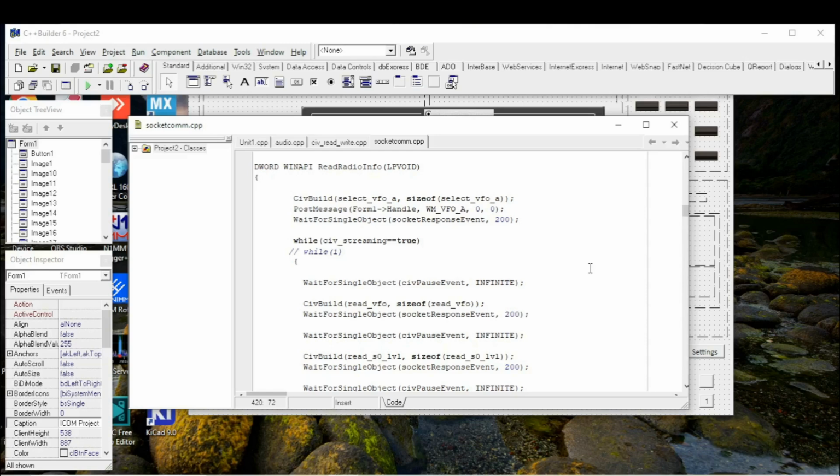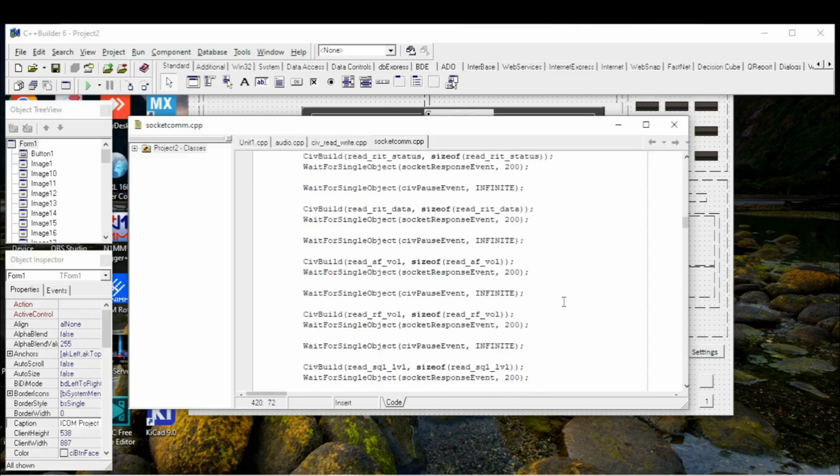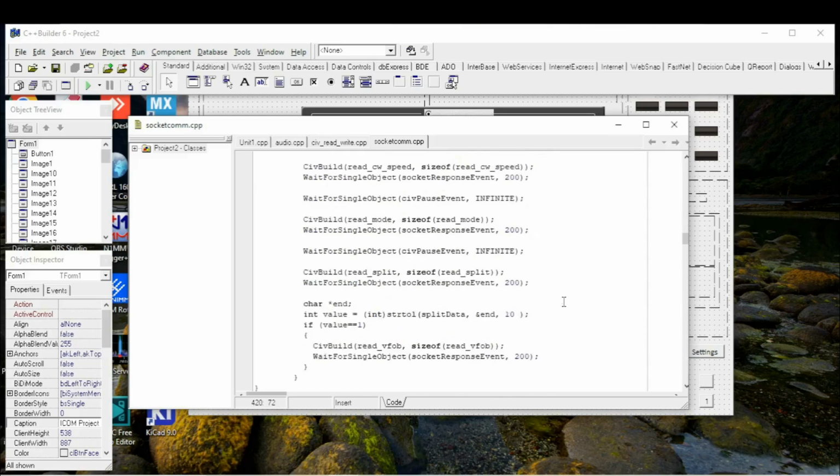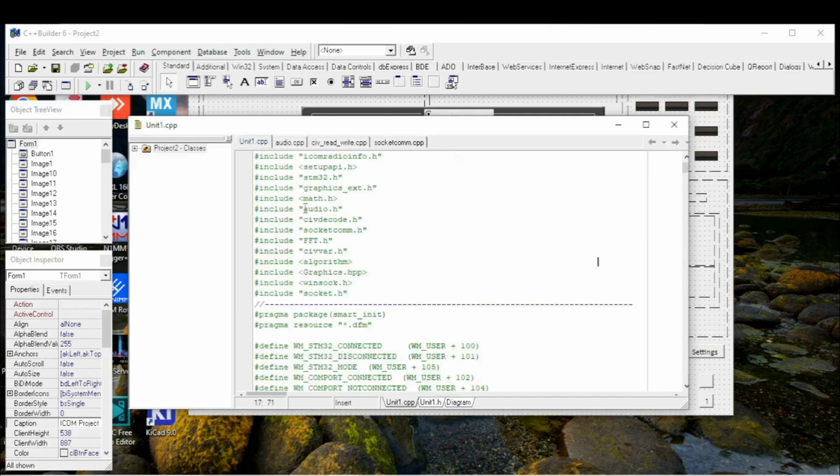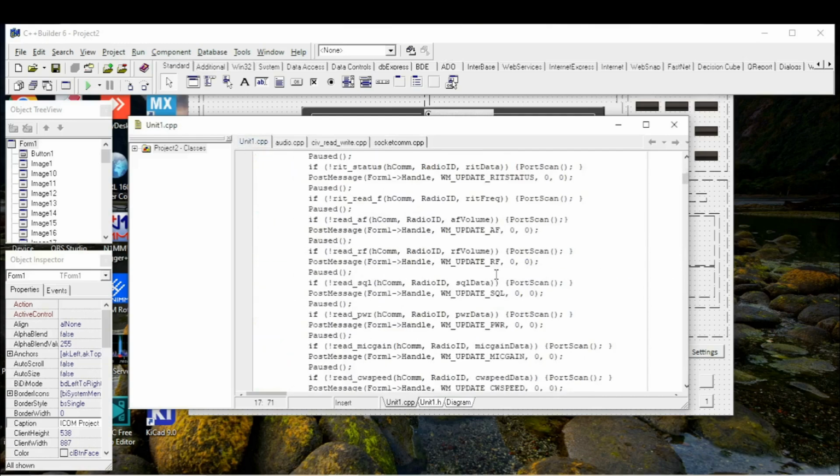So before sending a command, we put the wait for single object CIV pause event. We need to stop the thread when we send commands from the program, like when we change frequency or volume. And after CIV build, we start an event to wait for the response. So when we send CIV build VFO, we wait for the response to get especially the VFO.